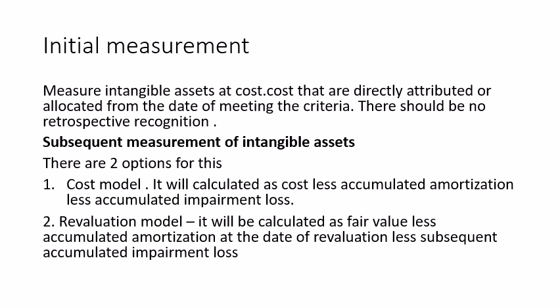Subsequent measurement of intangible assets. There are two options for this. Number one, we have the cost model. We are saying it will be calculated as cost less accumulated amortization, less accumulated impairment loss. Then the other method you can use to measure intangible assets subsequently is the revaluation method. We are saying it will be calculated as fair value, less accumulated amortization at the date of revaluation, less subsequent accumulated amortization, less subsequent accumulated impairment loss.